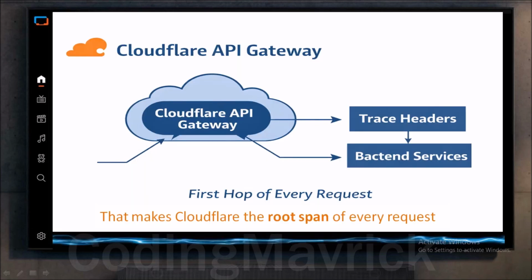Now viewers, with all this, we find out what is the role of Cloudflare. Viewers, in our architecture, Cloudflare Workers act as the API gateway and the root of the trace. It is the very first system that receives the user request. So it must create a trace, attach the trace headers, and pass them downstream. That makes Cloudflare the root span of every request in our system.